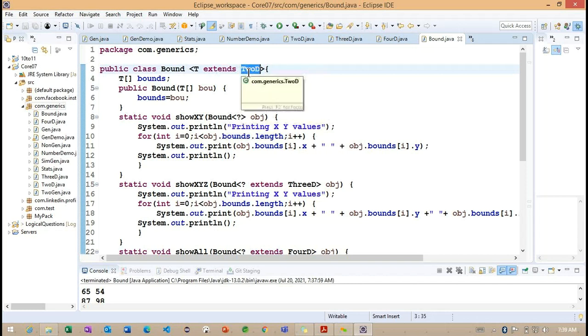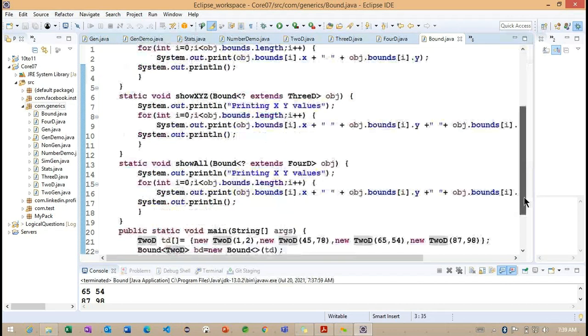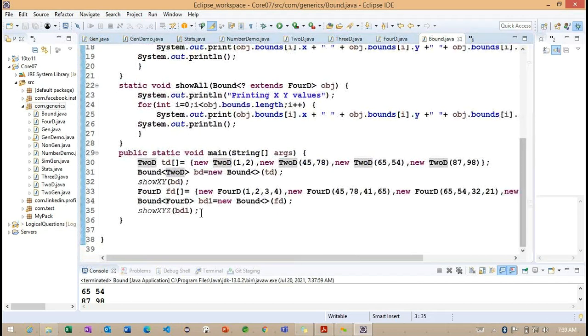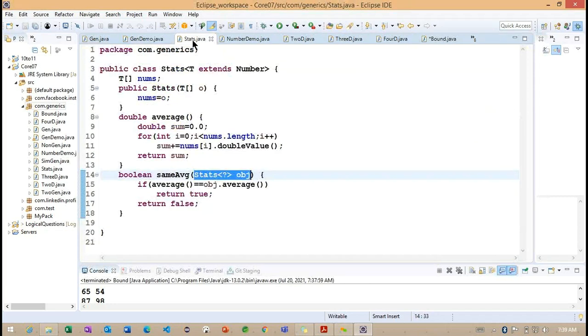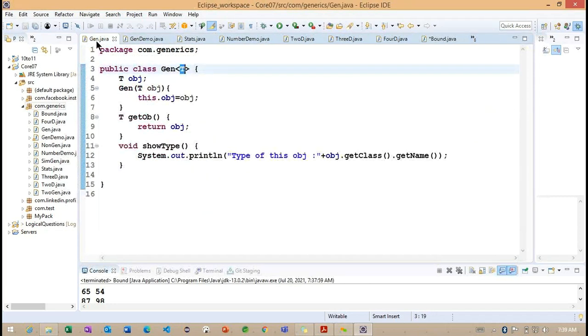Now, what are you understanding here? Here we can go for the 2D or 3D or 4D. For example, if I'm going to change here, what is the class we can create? Let me check. Can we create a Gen? No, Gen is also correct.